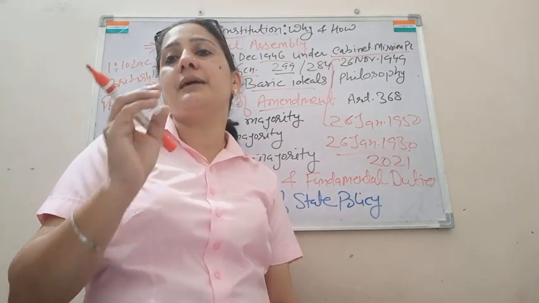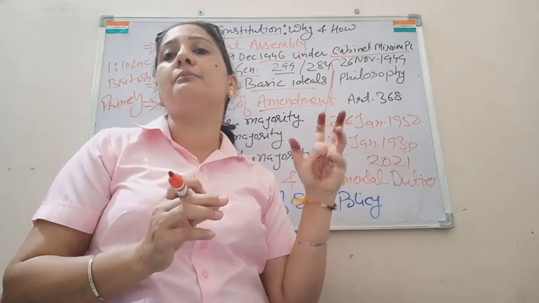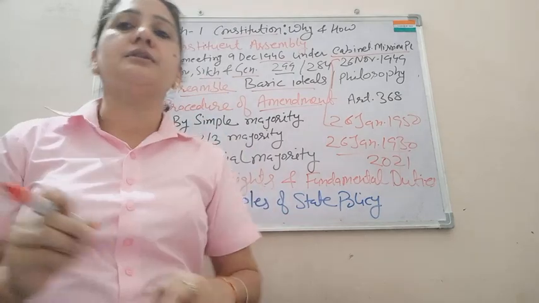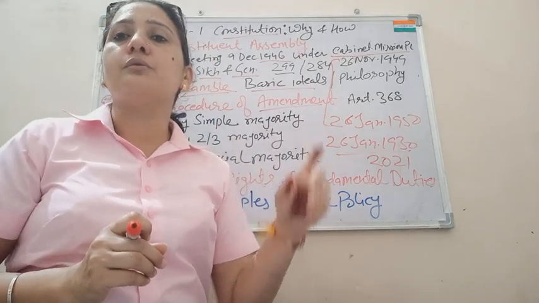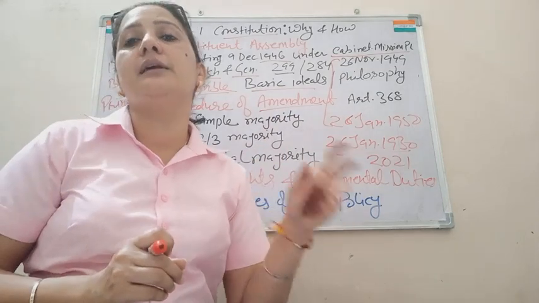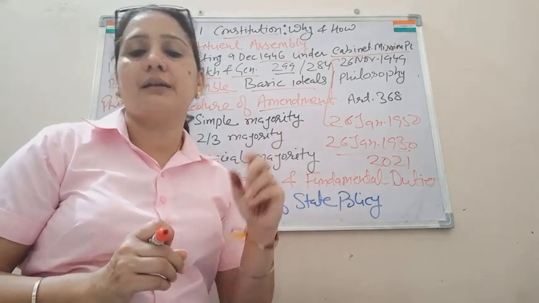So the High Court and Supreme Court both are eligible to hear cases related to fundamental rights.